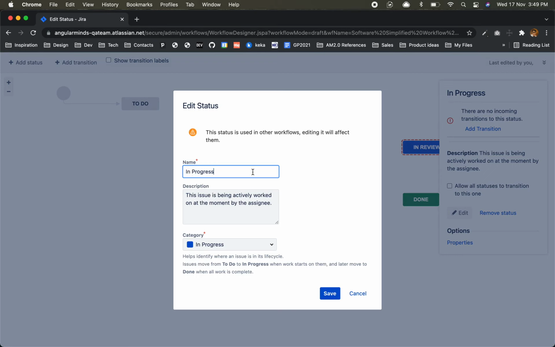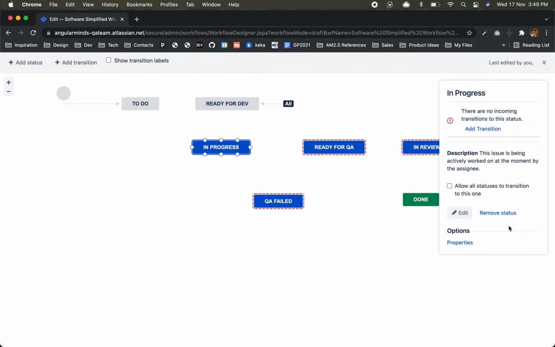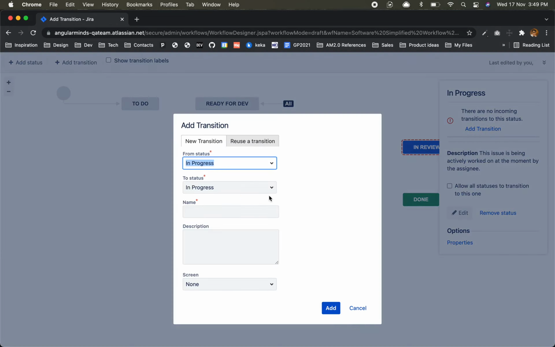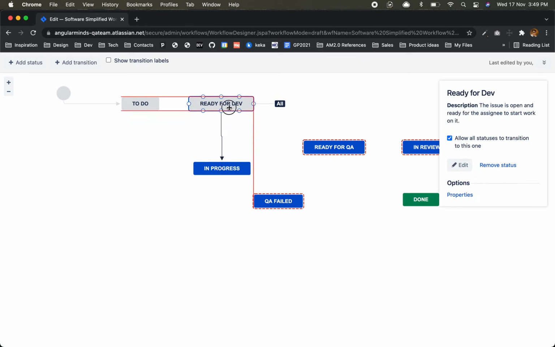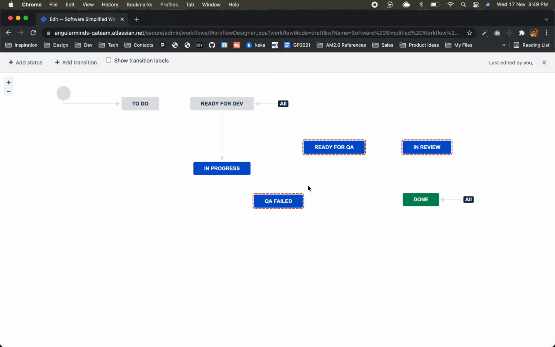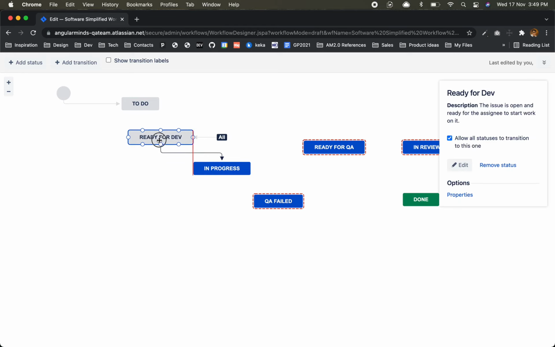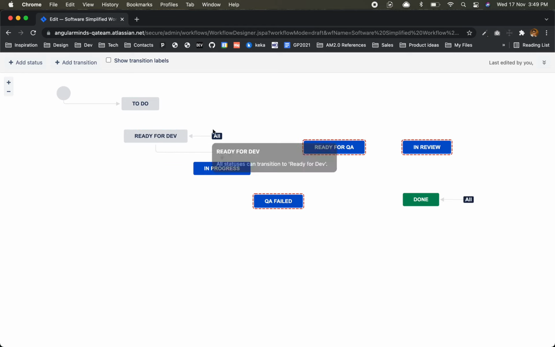In progress. Add transition from, okay. For that first one, actually they are not allowing for some reason. Okay.